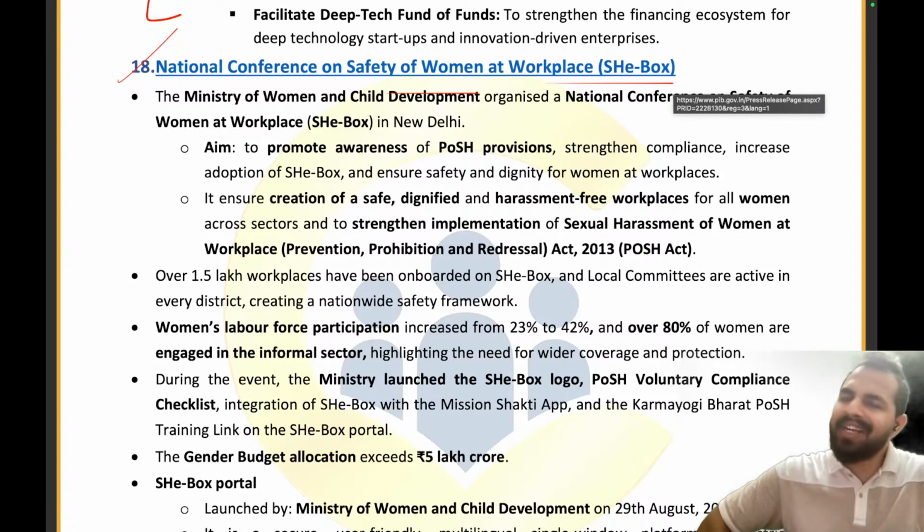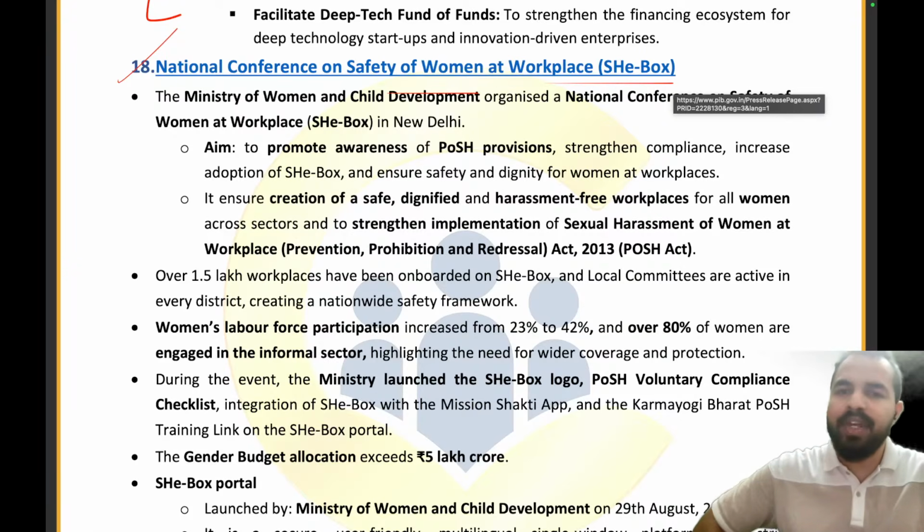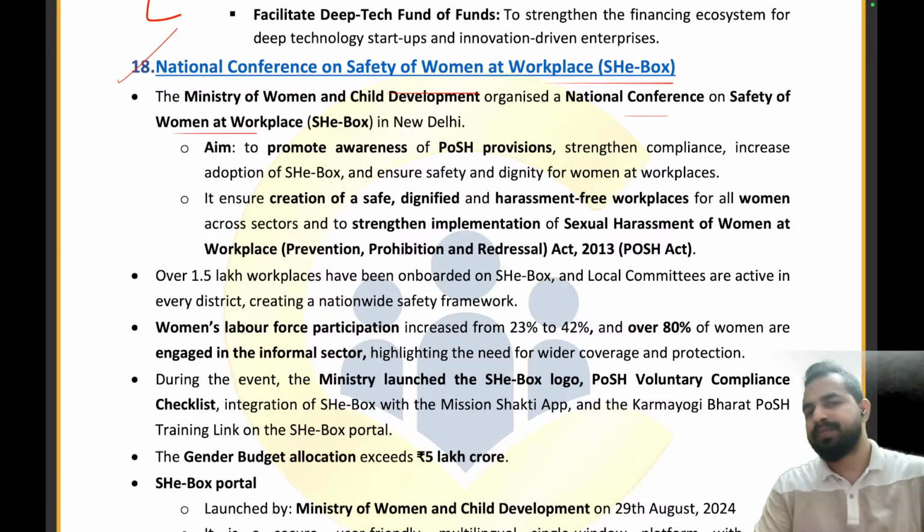Be it a government entity, a private office or a construction work site, in all these workplaces we have to ensure their proper safety and dignified respect. So the Ministry of Women and Child Development, considering this, came up with the idea of the National Conference on the Safety of Women at Workplace.